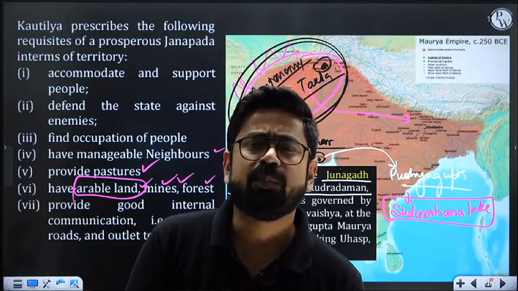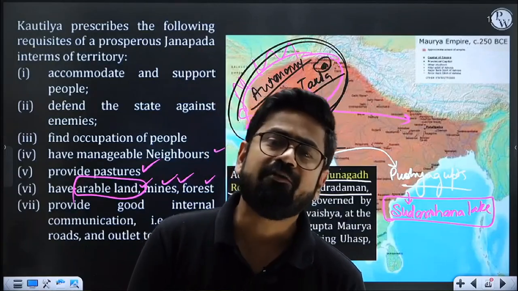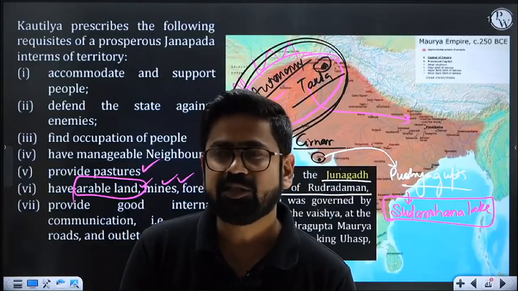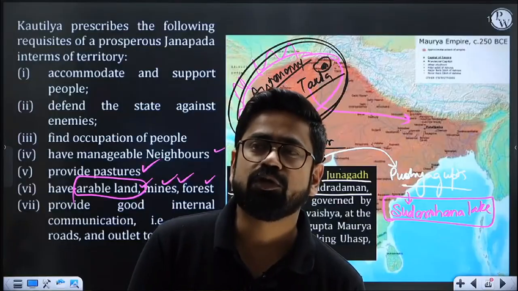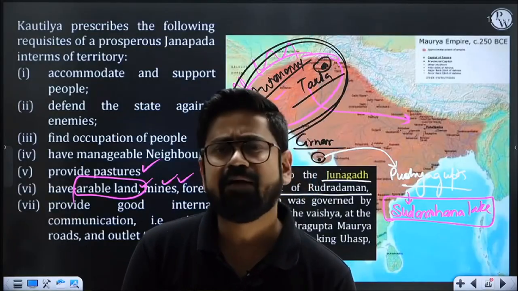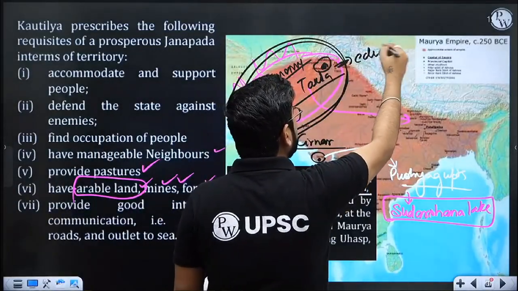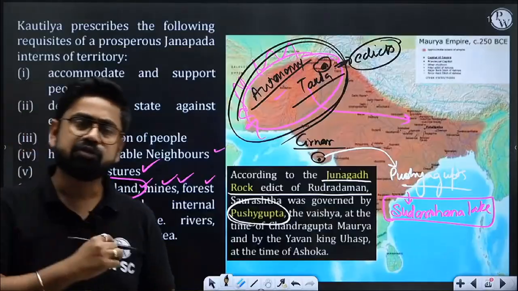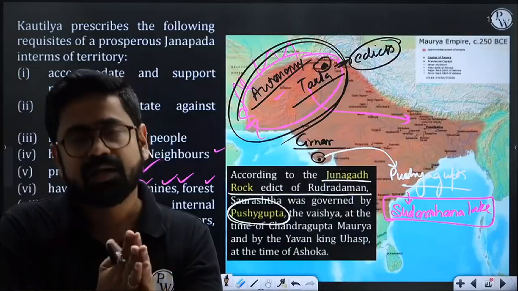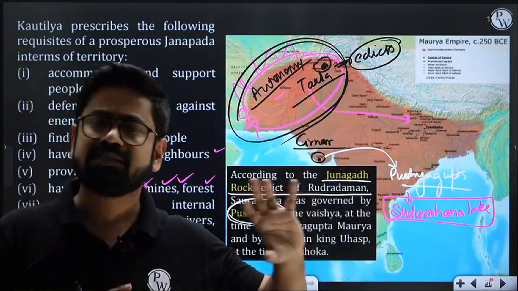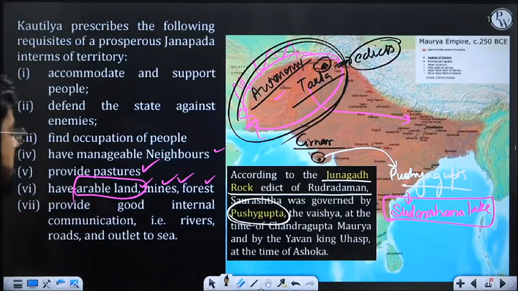The reason is that it is not possible to manage everything from the center, from Patna. So the governor of Takshila will have to have some kind of autonomy. Otherwise it will be tough to manage, and for everything, he can't wait for orders from the center. With respect to laws and management of the borders, they will have some autonomy. That is the reason that when we were talking about edicts in this area, they had a different type of writing. This also shows some kind of decentralization. Normally, yes, it is centralized and all power is at the center, but states will have some type of autonomy. Understood? Okay. So let's continue.